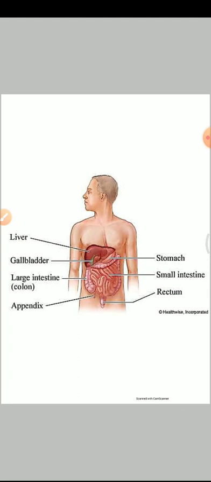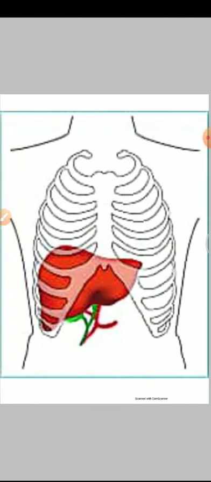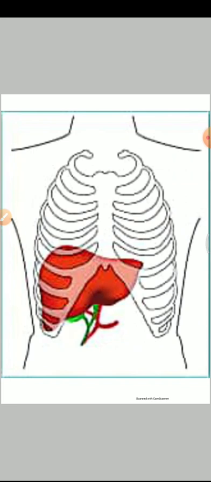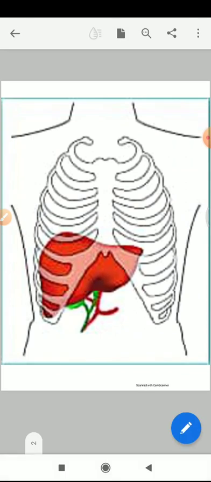So your liver is located on the right side of the abdominal cavity. You can see this liver is located on your right side in your abdominal cavity. As I told you, your abdominal cavity starts from the liver.